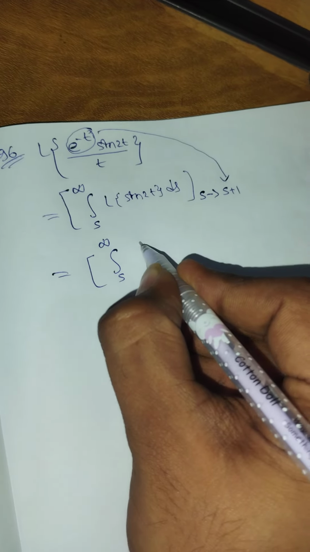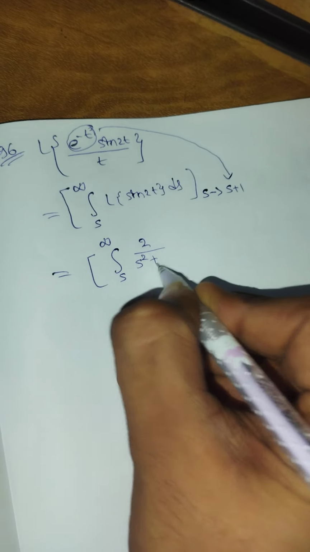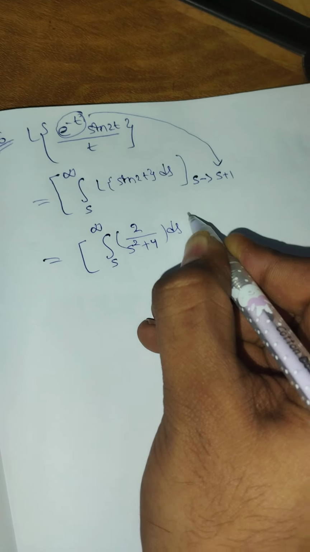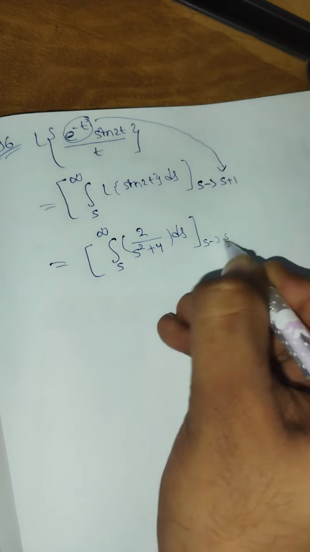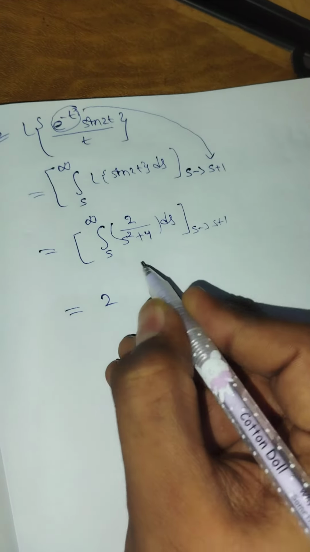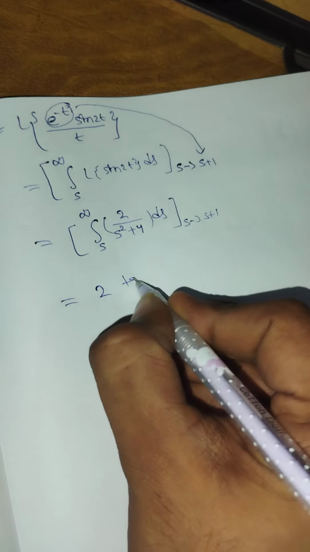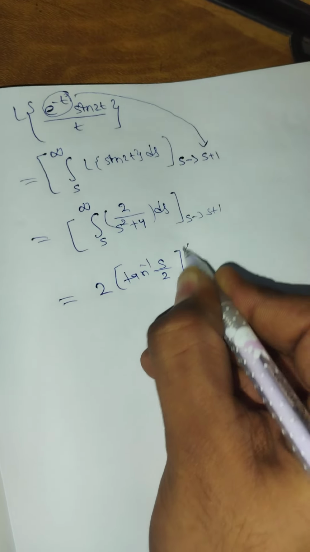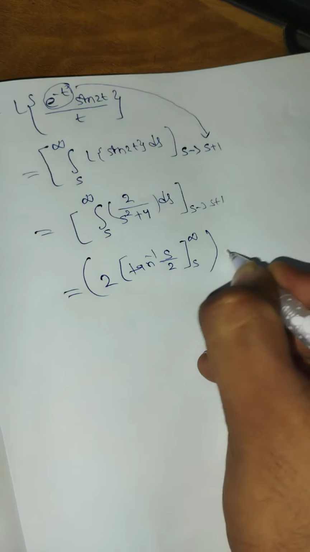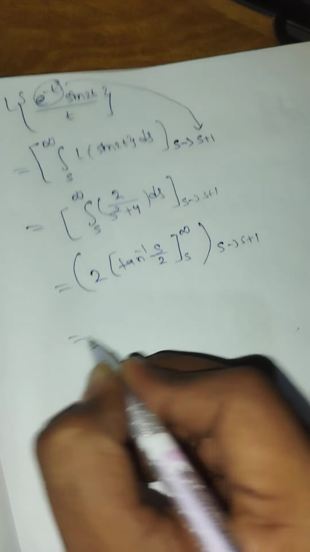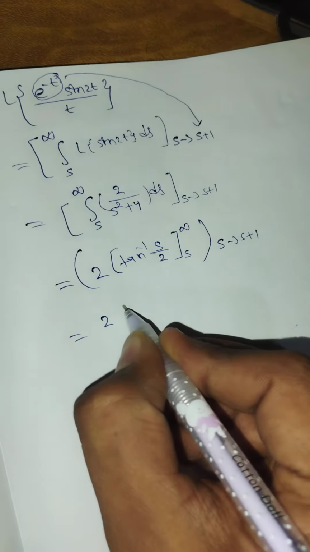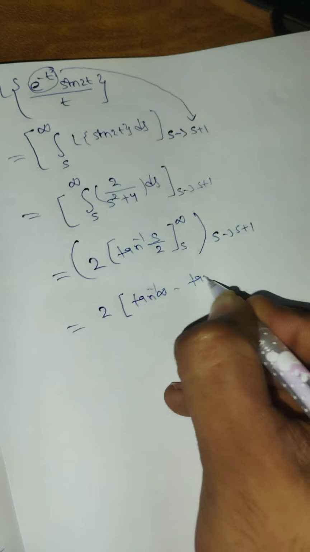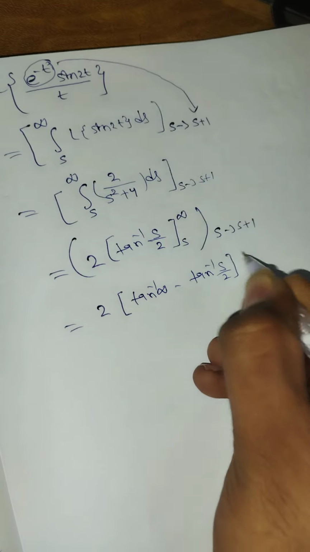So sine 2t we know is 2 upon s square plus 4, ds, easy example. So 2 outside, 1 upon x square plus a square formula is again tan inverse s by a, a is 2, s to infinity, replace s by s plus 1. So when you are applying infinity, you will get tan inverse infinity minus tan inverse s by 2.